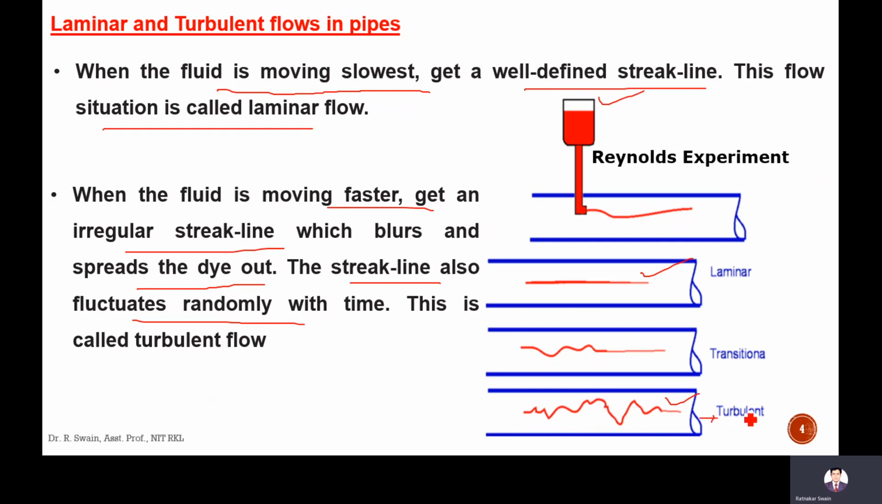And for flow in between laminar and turbulent, not so slow or so high speed, the streak line is not so well defined or not so random, like here. In that case, you cannot say for certain whether it is laminar flow or turbulent flow. We can say it is a transitional flow.